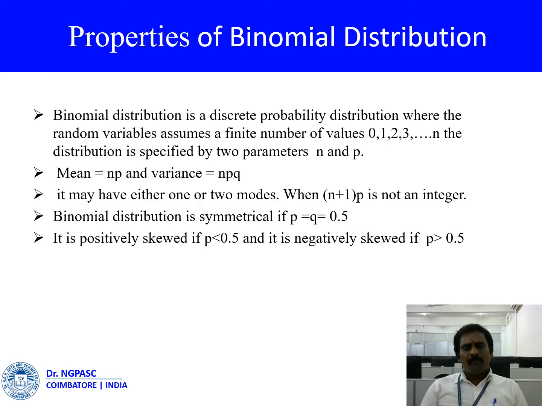Then, properties of the binomial distribution. First, the binomial distribution is a discrete probability distribution where the random variable assumes a finite number of values 0, 1, 2, 3, up to n. The distribution is specified with the two parameters n and p. Second, mean is equal to np and variance is equal to npq. It may have one or two modes; there are two modes when (n plus 1)p is an integer. It is symmetrical when p equals q equals 0.5. It is positively skewed if p is less than 0.5 and negatively skewed if p is greater than 0.5.